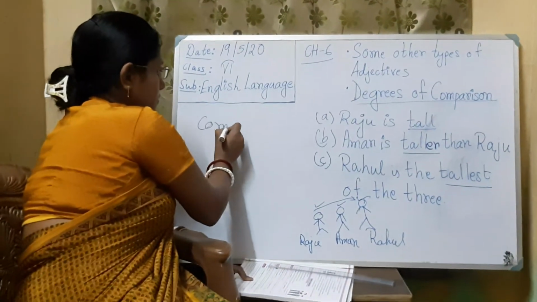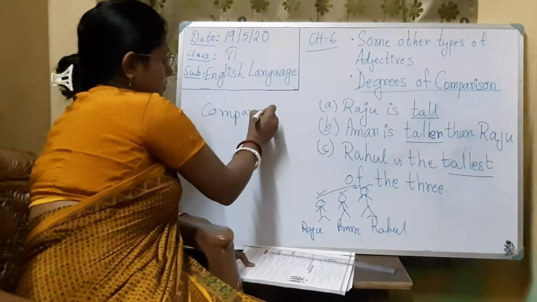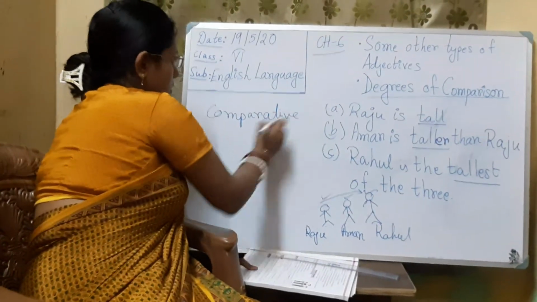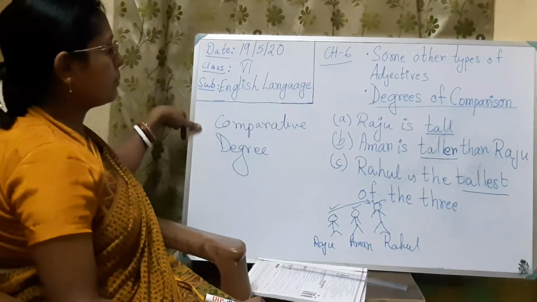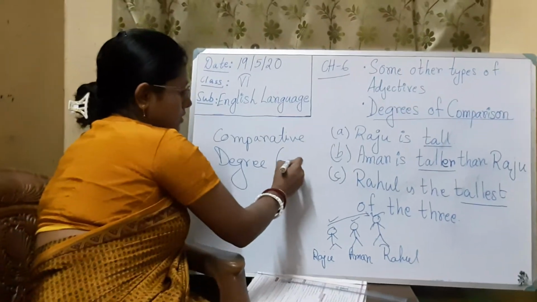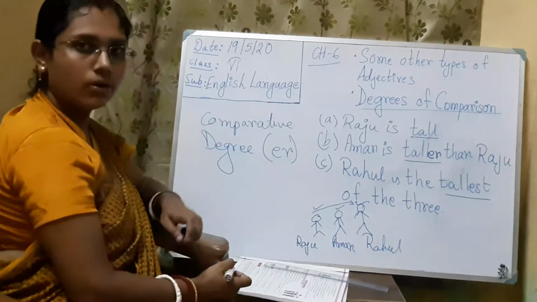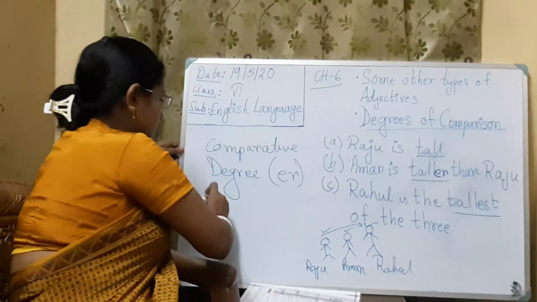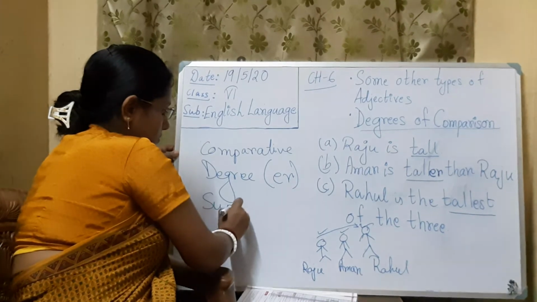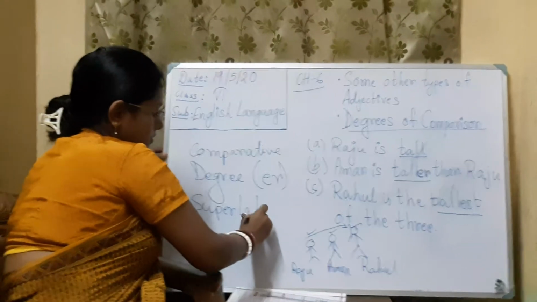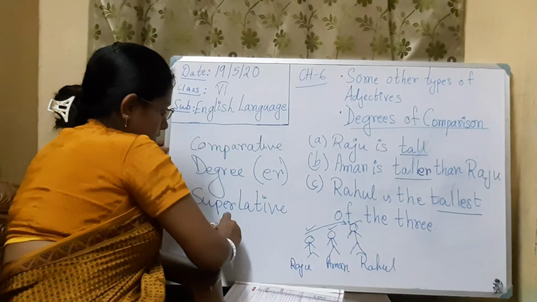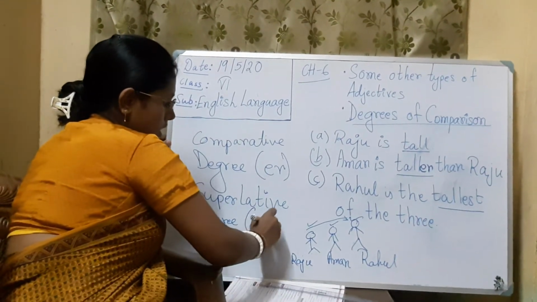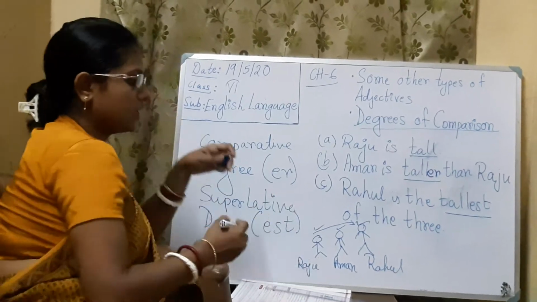So for comparative degree we use ER. Okay. And for superlative degree we use EST. Is it clear?